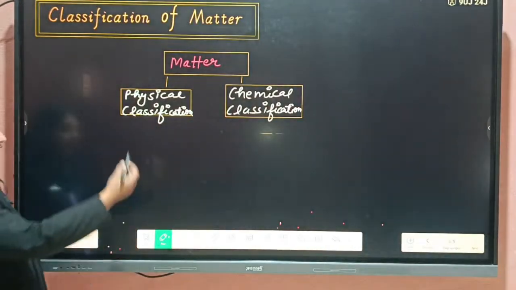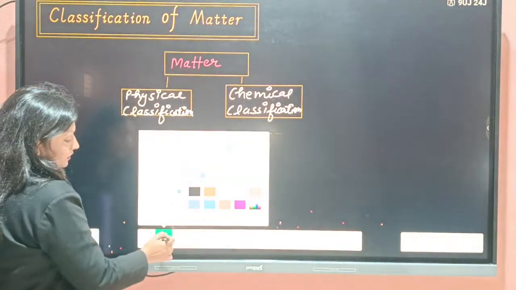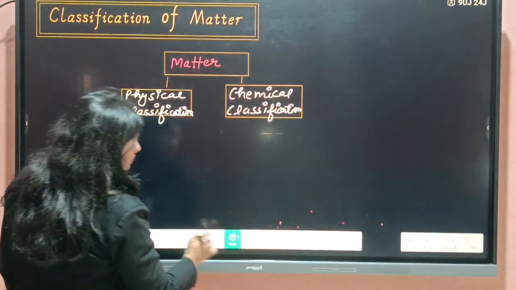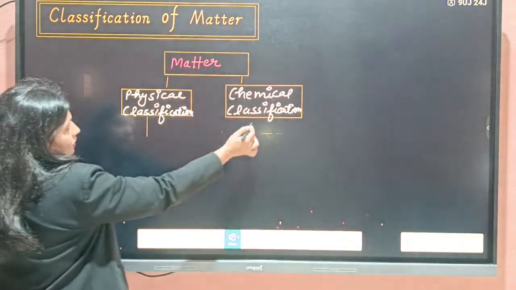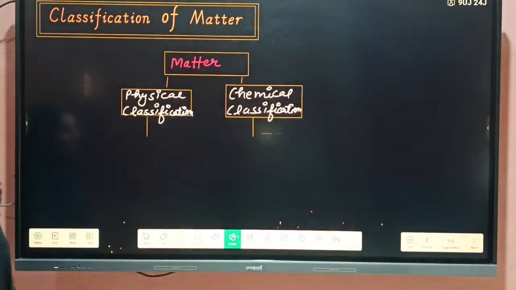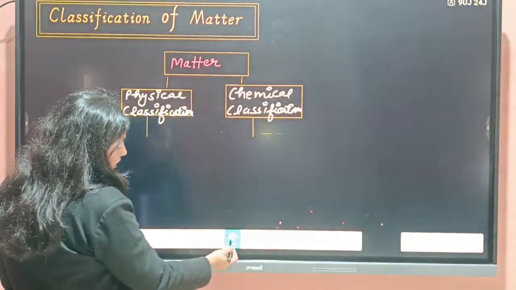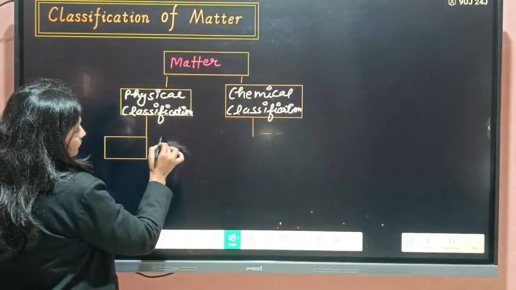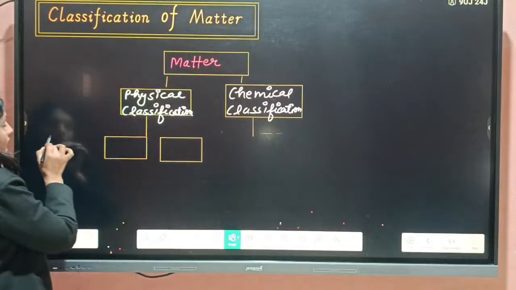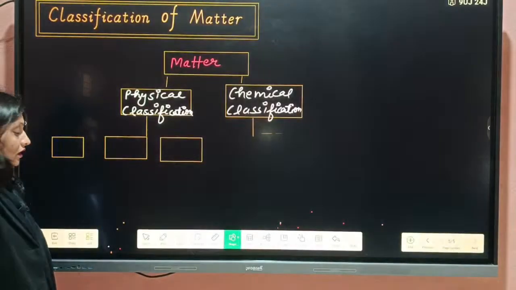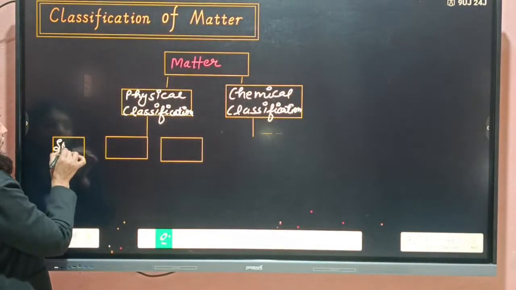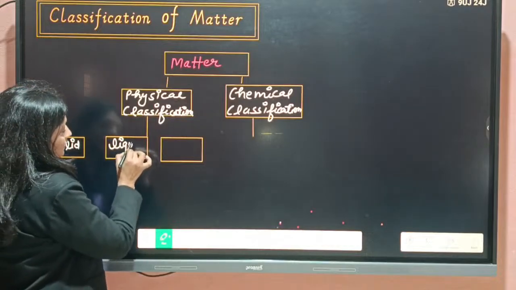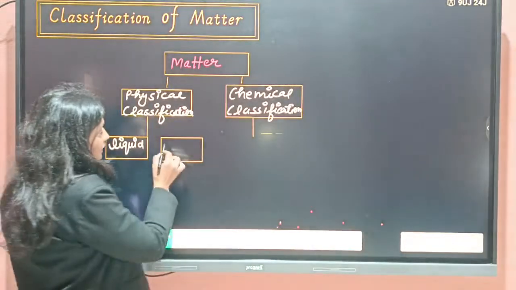Then students, further they are divided. On the basis of physical classification, matter is divided into three parts: solid, liquid, and gaseous.